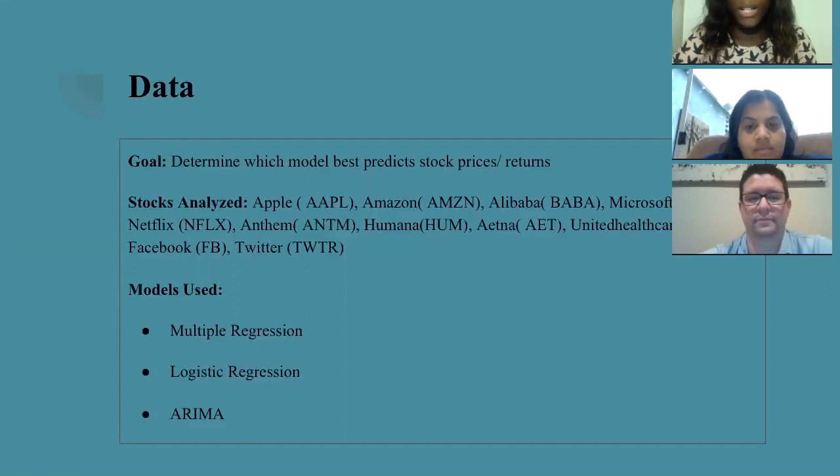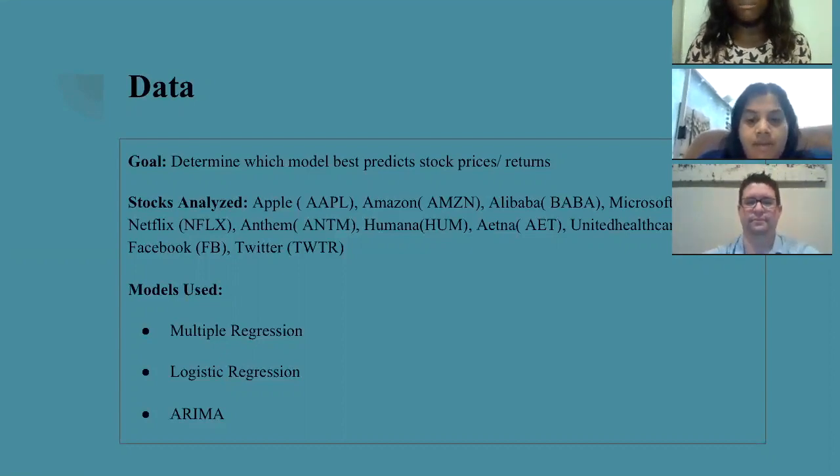We compared the accuracy of each model with respect to each of the 12 stocks to see if one model was better than the other. The results of each stock will be explained in the results section. And Rashmi will go over our results.